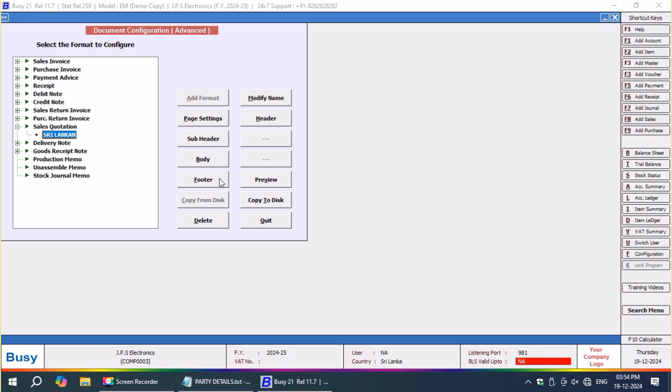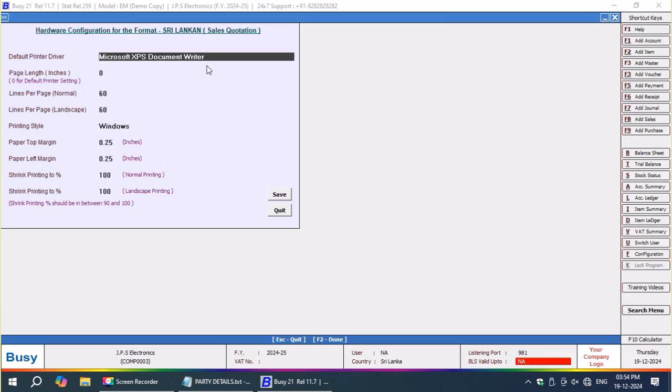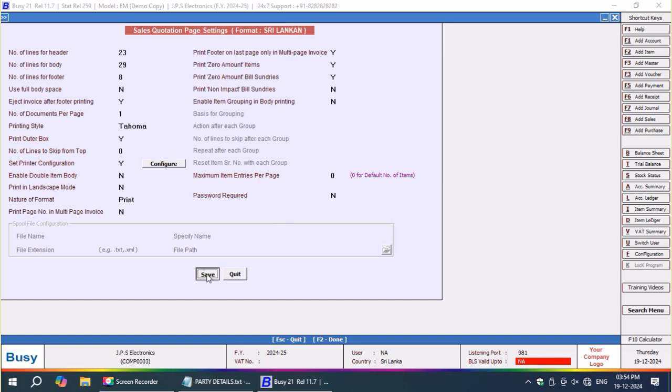Now I need the page setting, whatever is there, and I don't want to use full body for my convenience. Later on I will use the full body specification. While designing the invoices, I don't want that full body configuration. For the time being, I am using only this much configuration.